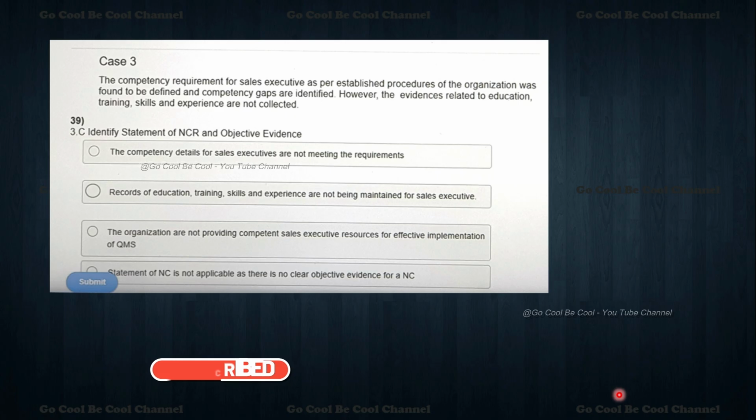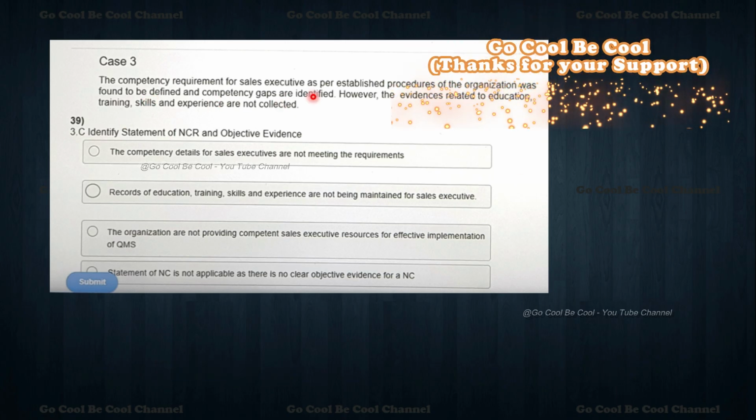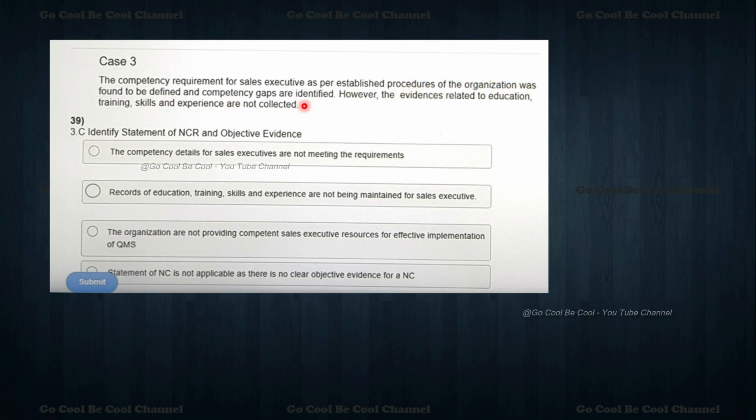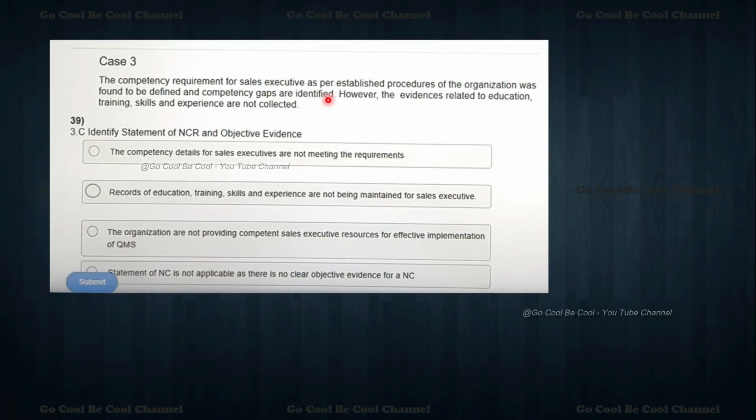Now moving towards case 3: the competency requirement for sales executive as per the established procedure of the organization was found to be defined and competency gaps are identified. However, the evidence related to education, training, skill and experiences is not collected. Please, my dear friends, see that in this case the company requirement for sales executive is defined per the established procedure, but evidence of the existing skills is not collected. The company requirements are not fulfilled. So the same is repeating.